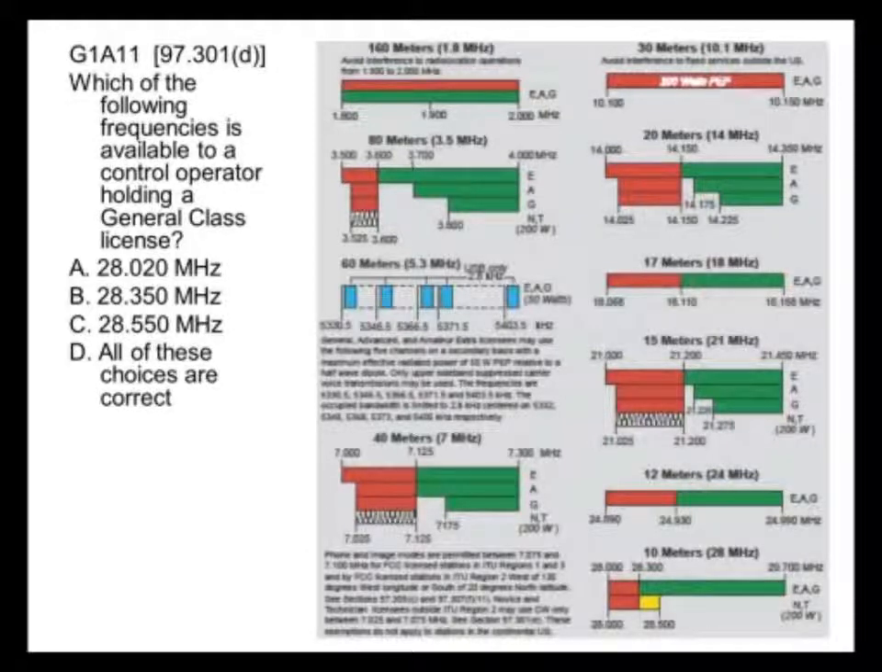Which of the following frequencies is available to a control operator holding a general class license? They're asking us now about the 10-meter band, and in the 10-meter band, we don't have any class restrictions, do we, on the 10-meter band? So all of these choices are correct.